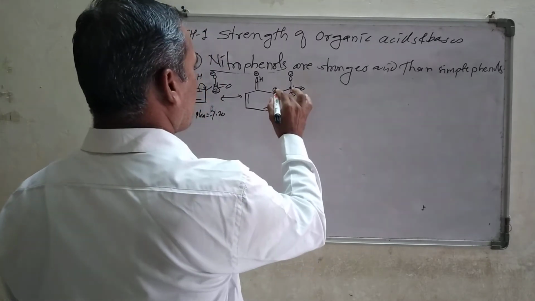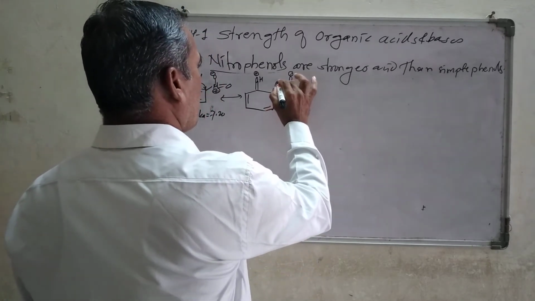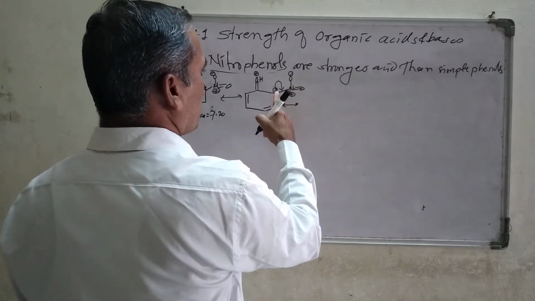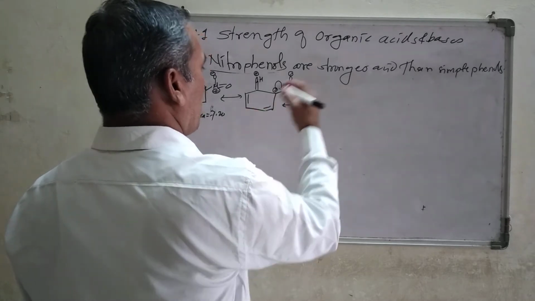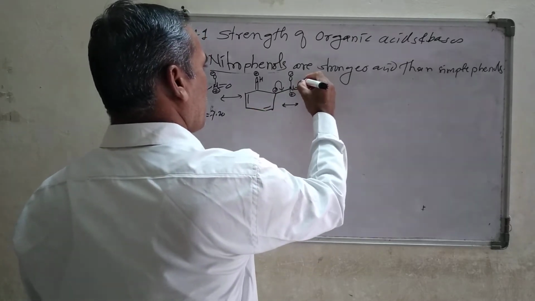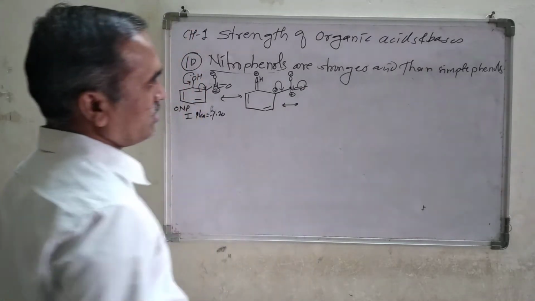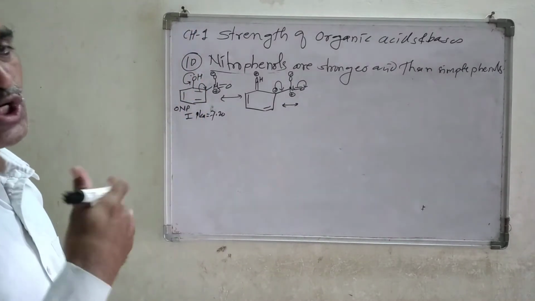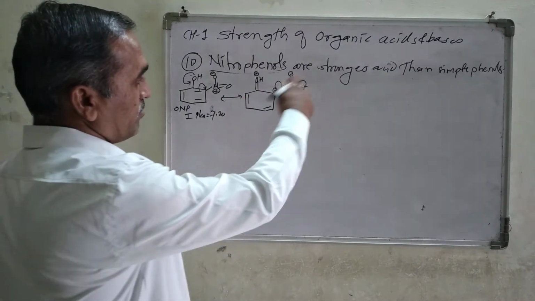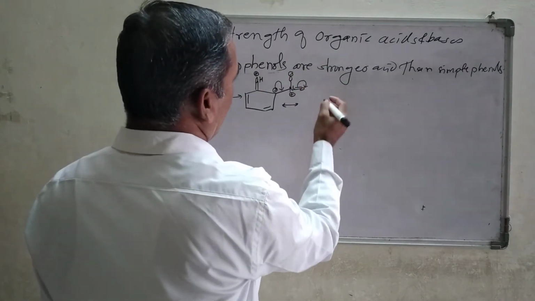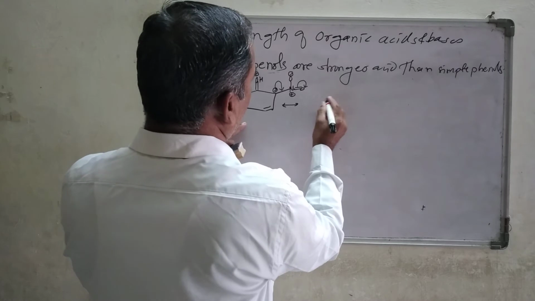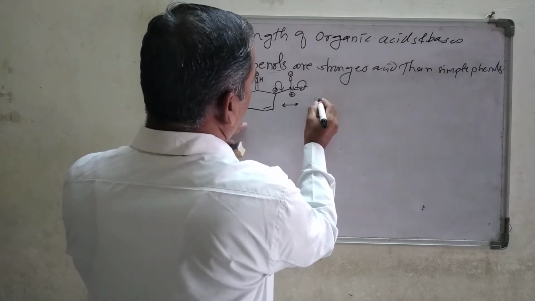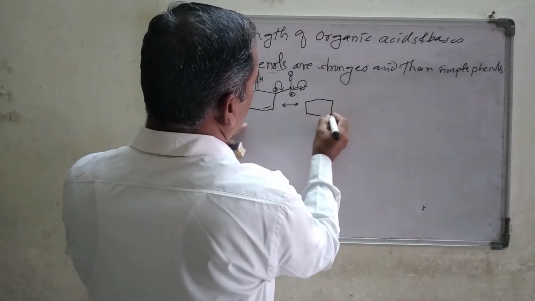The next resonating structure: this negative charge now forms the double bond between this carbon atom and nitrogen atom. At the same time, this double bond concentrates the electron density on the oxygen atom, because the oxygen atom is more electronegative than the nitrogen atom, and therefore it acquires the negative charge here. So that we are going to get the next structure, which will be this one.